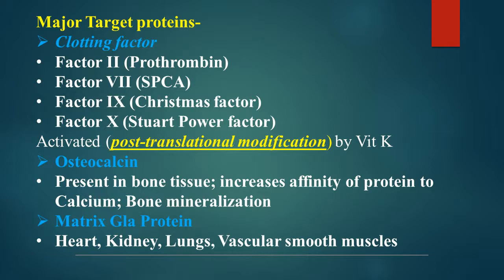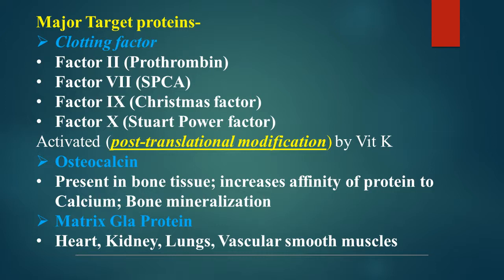residues. The other target protein is osteocalcin. This protein is present in bone tissue, bone matrix. This gamma carboxylation of this protein in bone increases the affinity of osteocalcin for calcium, so that this gamma carboxylation helps in mineralization of bone.